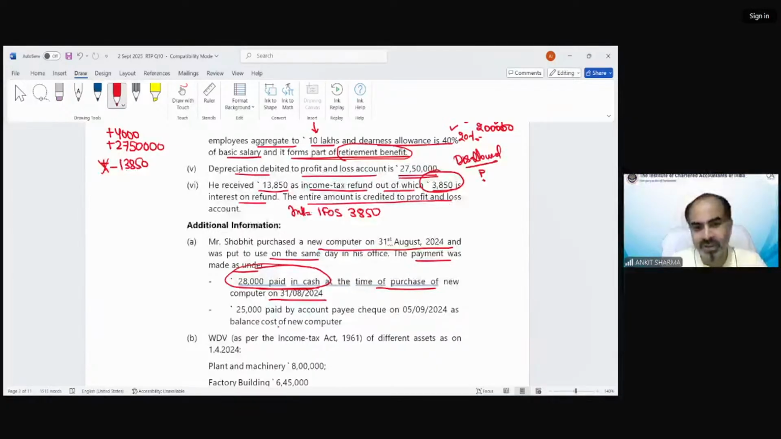We all know about this. 25,000 he has paid via account payee cheque for the purpose of the computer, and it has been paid on 5th September. So we can claim the depreciation on this 25,000 rupees, and we are going to claim 40% of it. So this is going to be reduced. That would be 10,000 rupees. I hope it's clear.